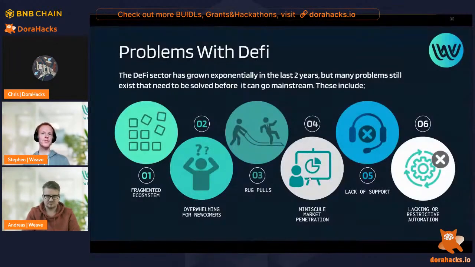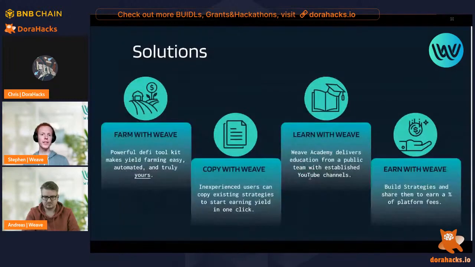Before DeFi can become a mainstream option and allow the masses to move from Web 2 to Web 3, there are several problems which need to be solved. These include a fragmented ecosystem that can be very overwhelming to newcomers, rug pulls, lack of consistent customer support, and the restrictive automation solutions currently available. Let me explain how Weave will disrupt the DeFi space.